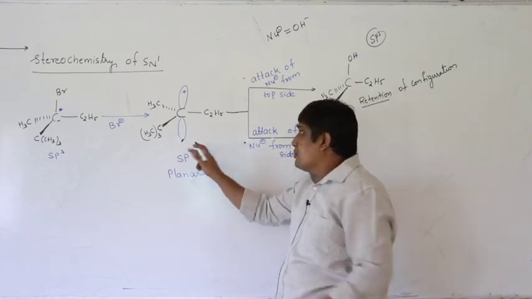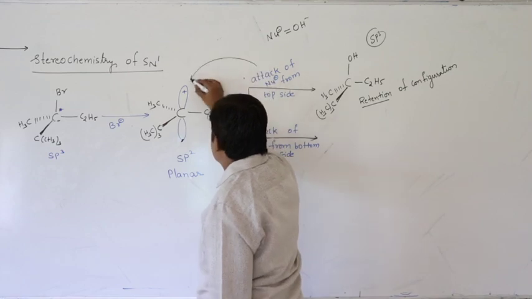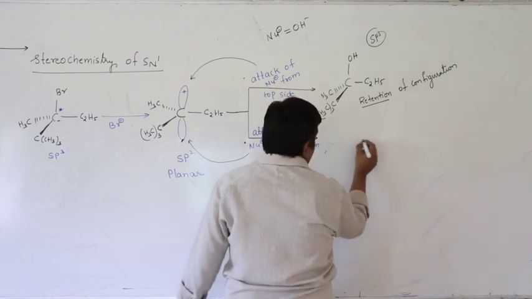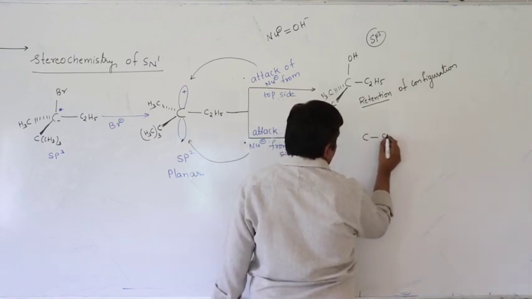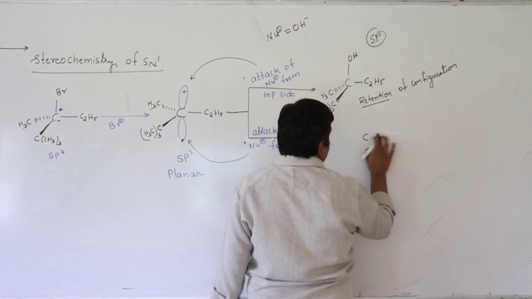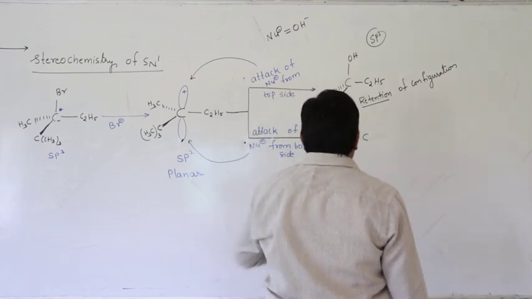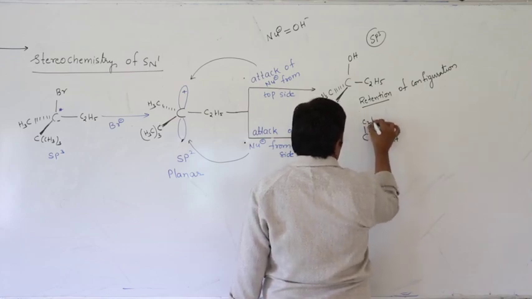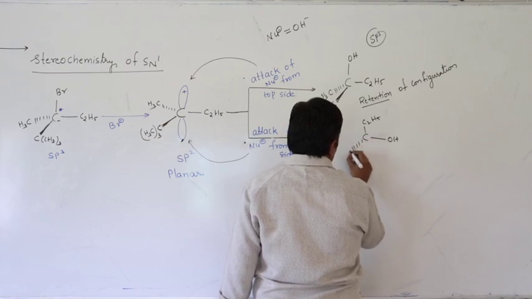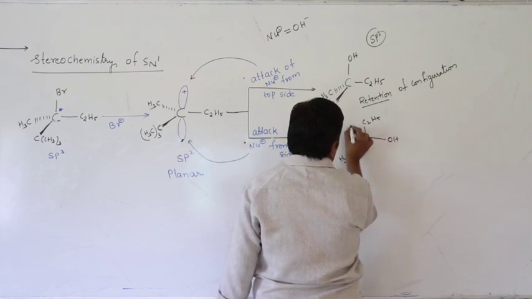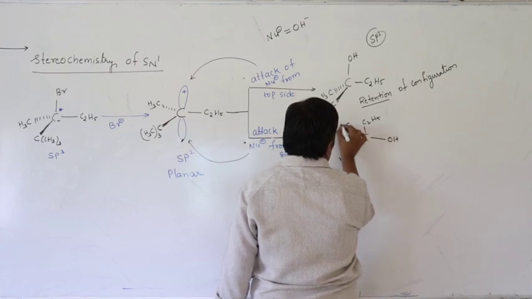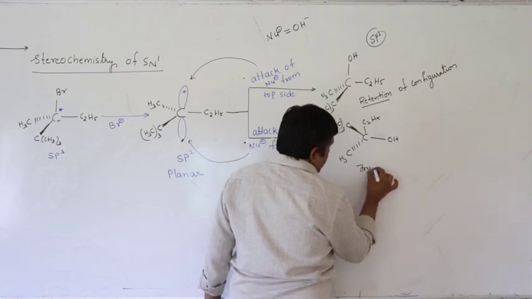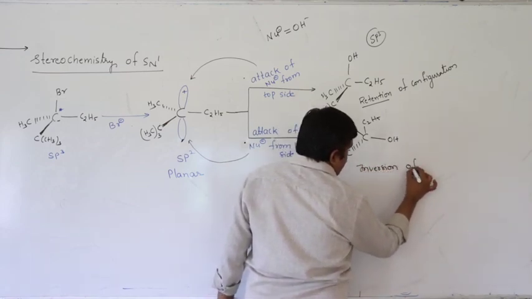If the nucleophile attacks from the bottom side, then you will get a product with inversion of configuration.